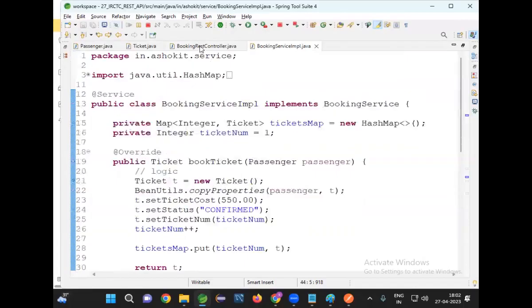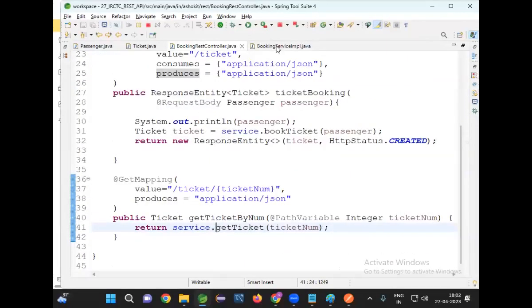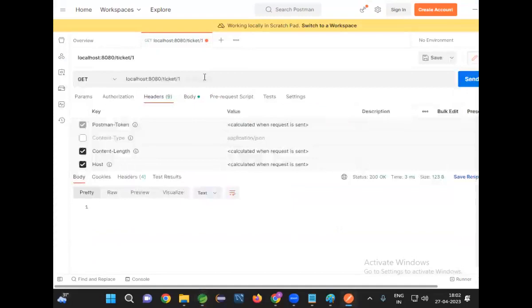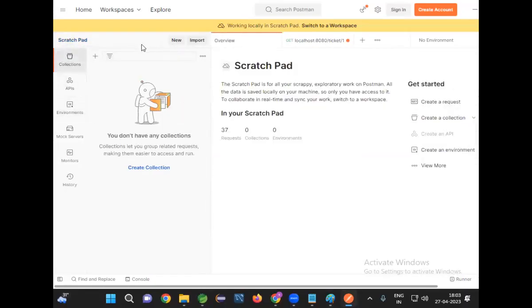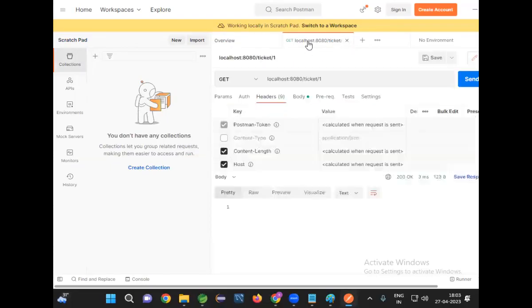Map dot contains key, REST controller, service. Okay guys, good. Path variable ticket number, that is fine. I'm sending the ticket number. Okay, let's try. Let me go here and execute the post request first to send the data.